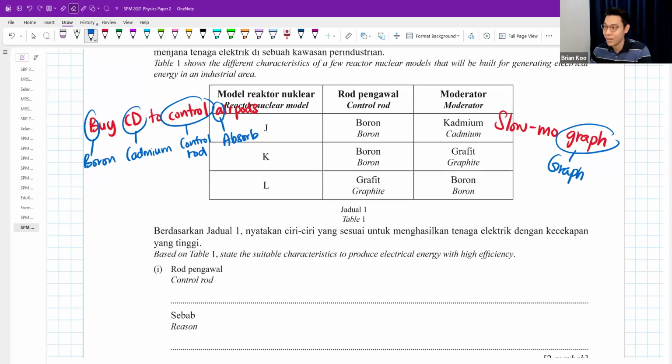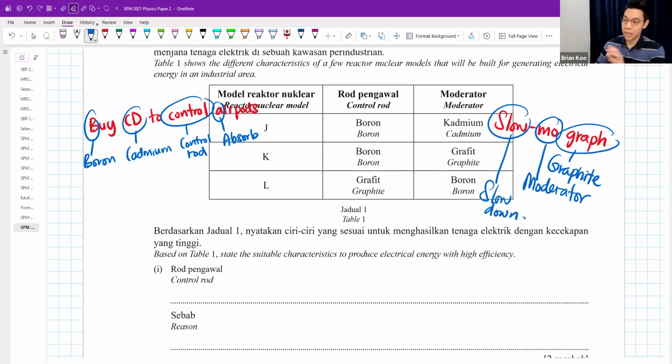Graphite. And guys, honestly, these days, a lot of things also don't make sense, like 6, 7, right? You know what I mean? So as long as it sticks to your head, that is what is important. Graph stands for graphite. Mo here stands for moderator. Slow here stands for slow down.